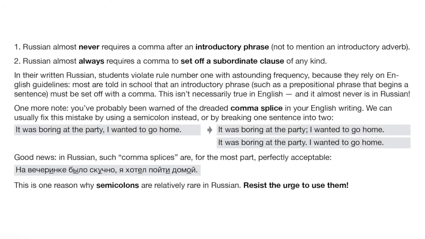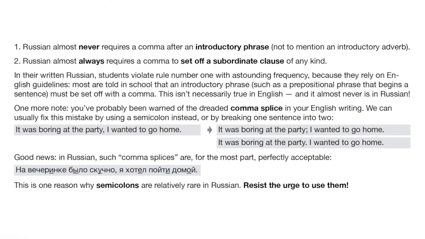Okay? Now, the second rule that's really important is that when we're talking about subordinate clauses, so secondary clauses in a sentence, those are almost always set off by a comma, right? So let's look at examples.